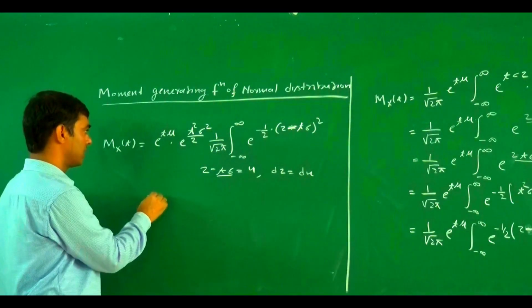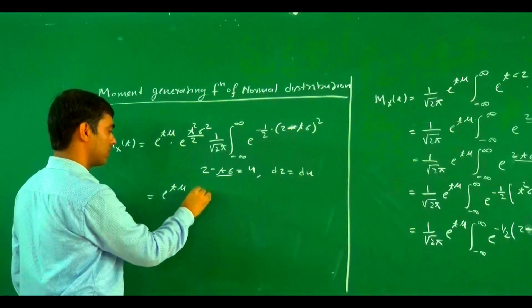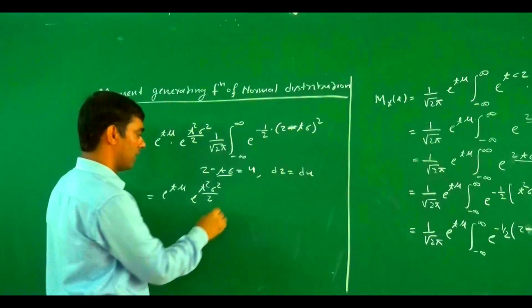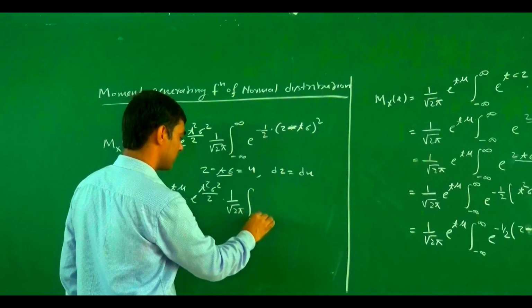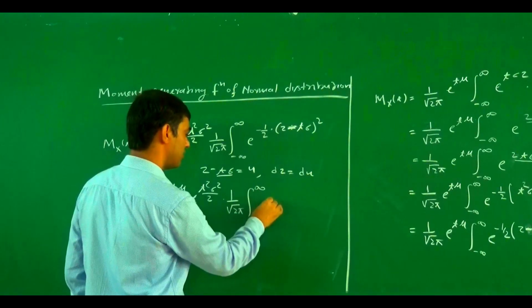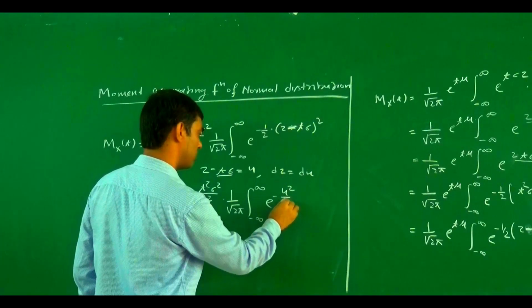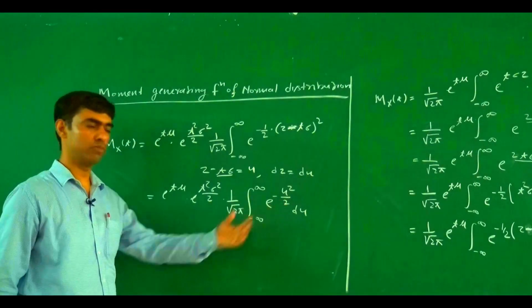So this becomes e to power t mu into e to power t square sigma square divided by 2. And what is the value for this one, 1 upon under root 2 pi integral from minus infinity to infinity of e to power minus u square by 2 du? The value for this one becomes 1.